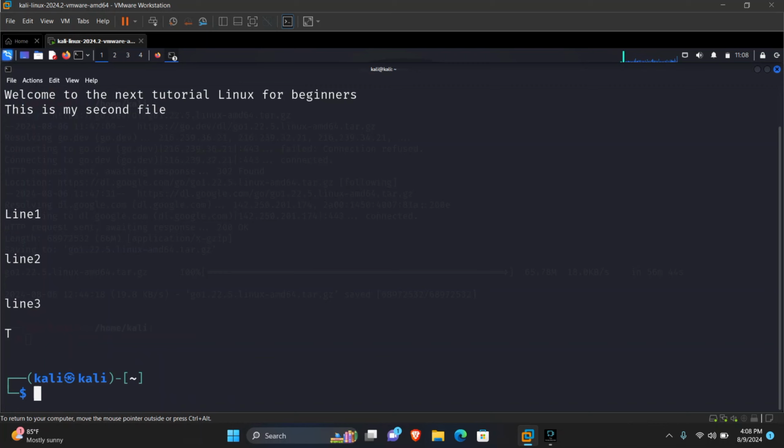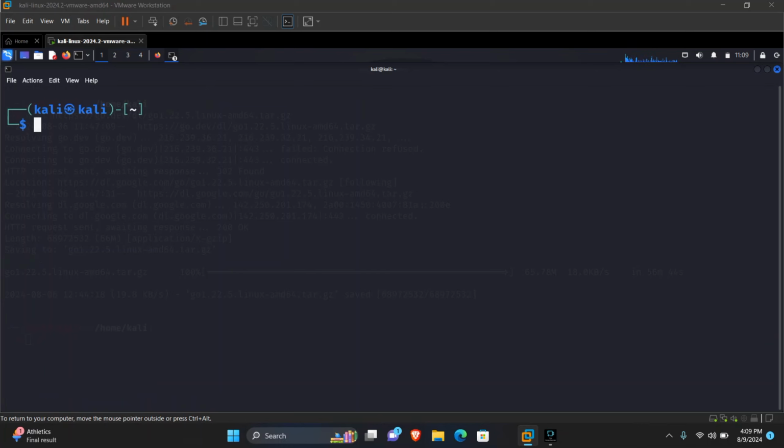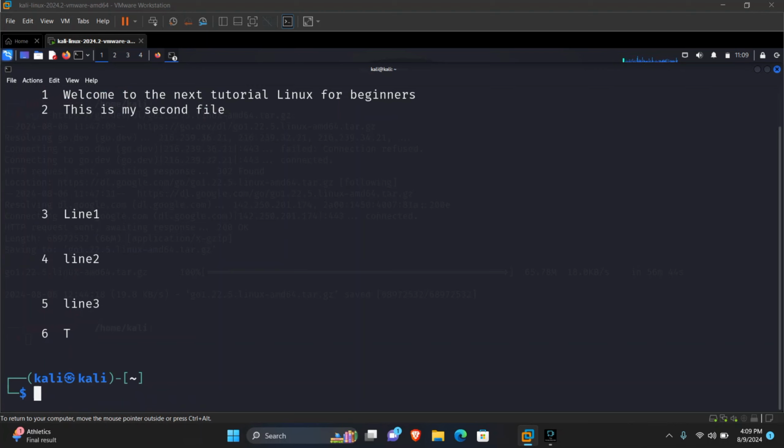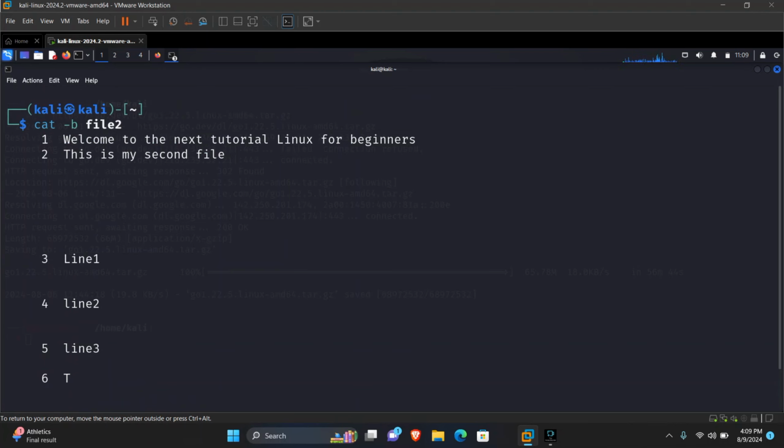So this is the content of file 2, and you can see there's a blank line here. So if we use the -b option to add line numbers to non-blank lines, let's clear our screen. cat -b file 2. That has added line numbers to non-blank lines.